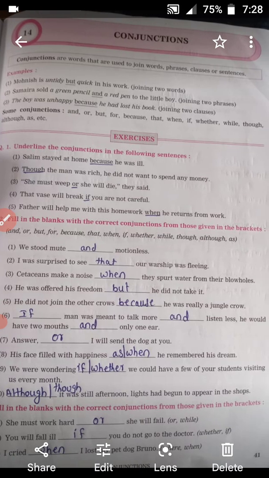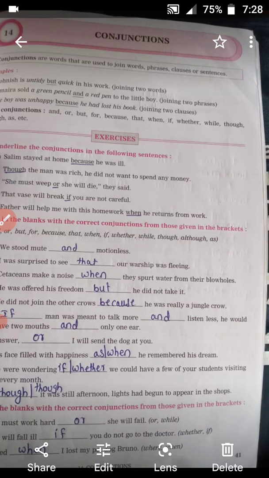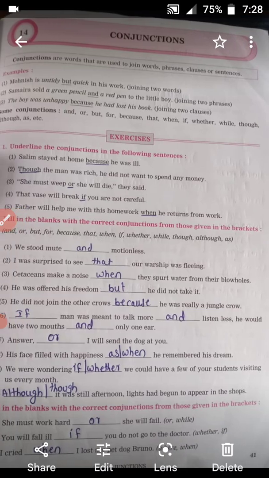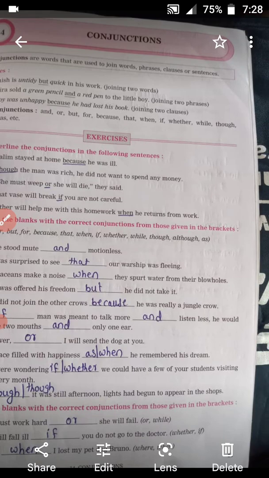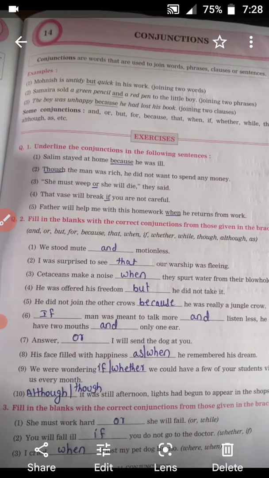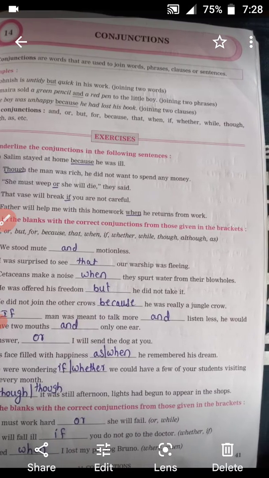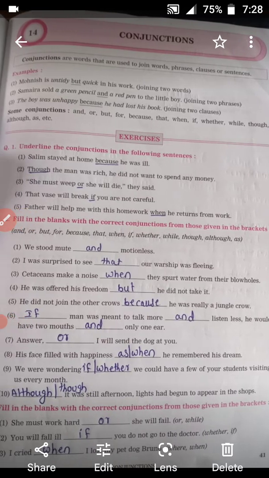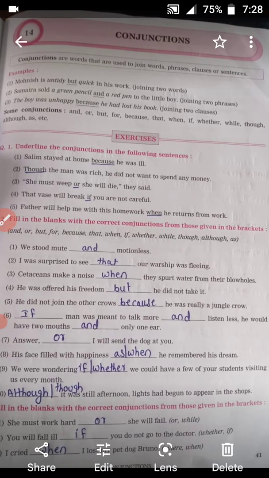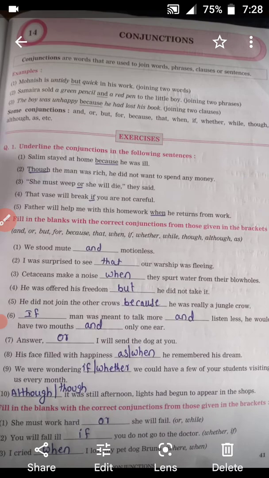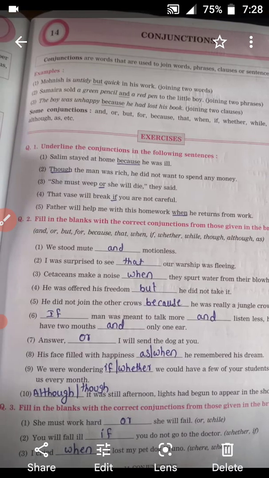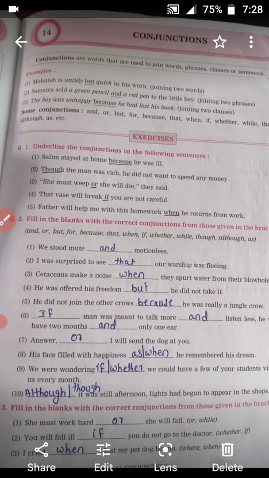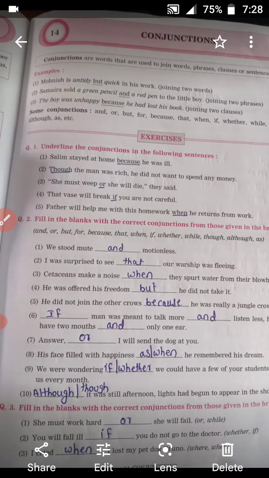Some conjunctions are: and, or, but, for, because, that, when, if, whether, while, though, although, as, etc. Some conjunctions are given here, and they are used in sentences to join two words, two phrases and two clauses. Some examples are given. Okay, now we will start with the exercise.